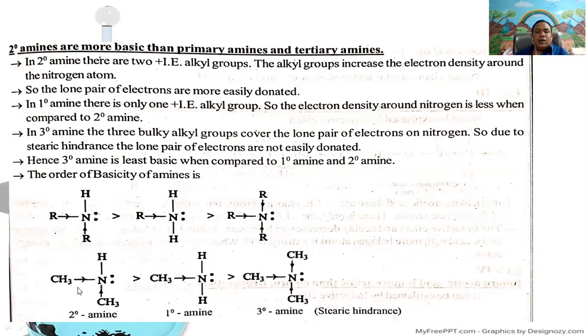That is, dimethylamine is more basic than methylamine, which is more basic than trimethylamine. Here trimethylamine is called a tertiary amine. In the tertiary amine, due to the presence of these three bulky methyl groups, the lone pair of electrons on the nitrogen atom is covered by the electron cloud. Therefore, it doesn't donate the pair of electrons. Then its basicity is less than primary and secondary amines.